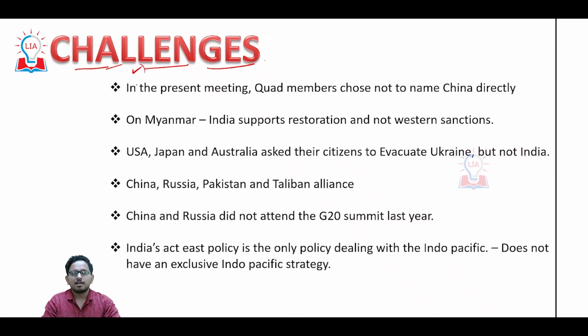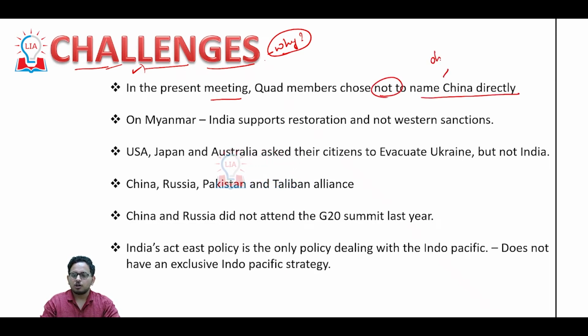that Quad is a grouping which has no common enemy. Why does he say that? Why does the editor say that Quad is a grouping with no common enemy? We will see it in challenges. First one, in the present meeting, Quad members chose not to name China directly.